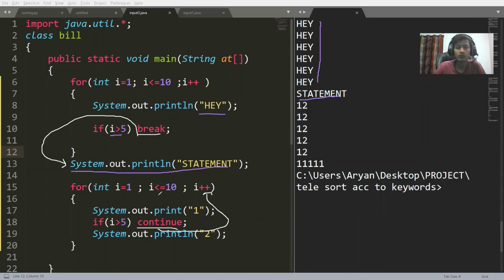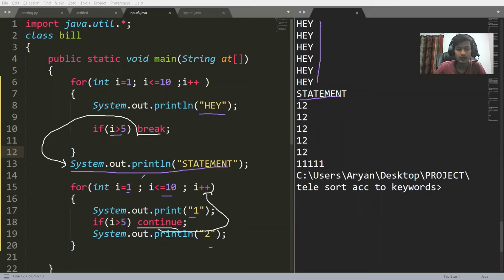In case of continue, what happened? We had the same thing: I equal to 1, I less than equal to 10. We were printing 1, 2, 1, 2, but in between 1 and 2, we had if I greater than 5, then continue. What do I mean by continue? It will skip the current iteration and move to the next iteration. Skipping the current iteration means that it will not run the statements following the continue block, and it will directly jump to the updation statement.